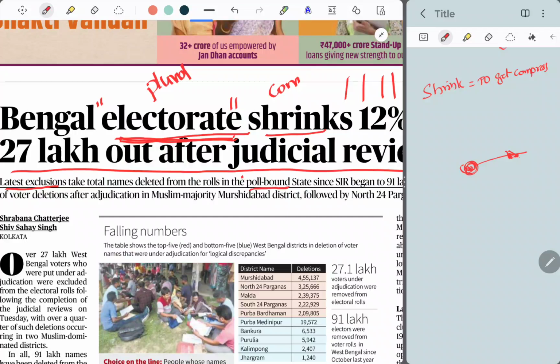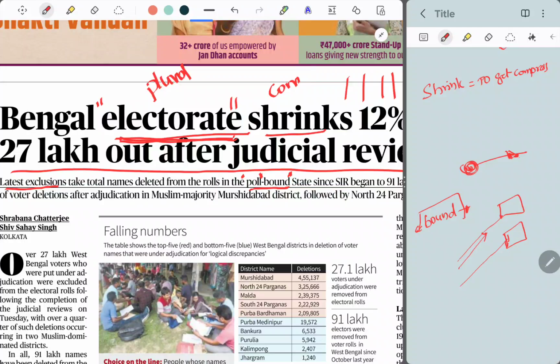Poll bound. Why poll bound? When is bound used? When it is expected to take the word before it. Poll bound means the place where polls are expected to take place. When I say India bound ship, we have seen the same statement for vessels recently. India bound vessel means it is expected to reach India. So bound means on the way to reach. So poll bound means on the way to get polls. India bound means on the way to reach India. So that's where bound is used.